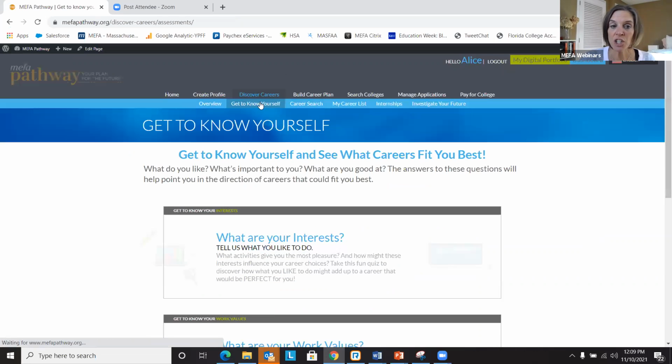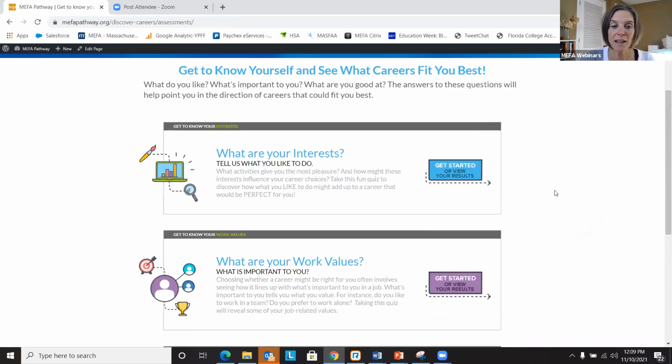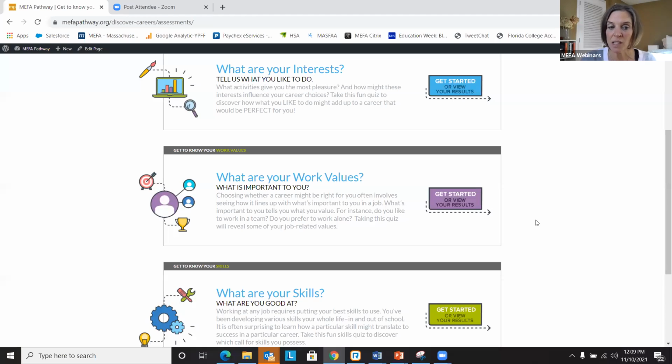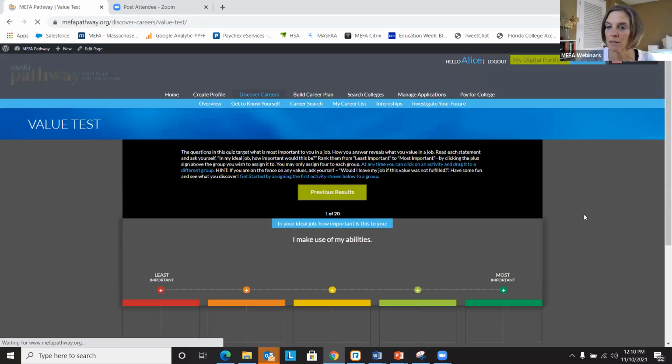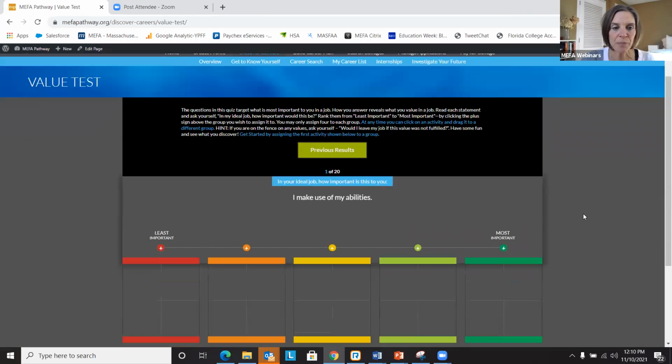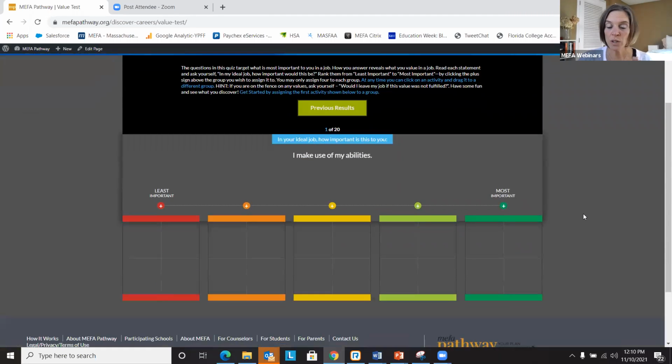Let's go back to "Get to know yourself" and let's look at the values assessment, "What are your work values?" The format of this assessment is a little bit different, but again, the student can retake these assessments as many times as they like. That's important too, because when they're retaking the assessments, they're honing in on trends and differences in their results.